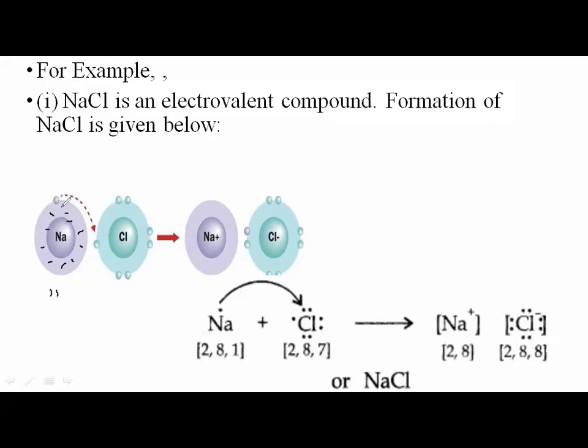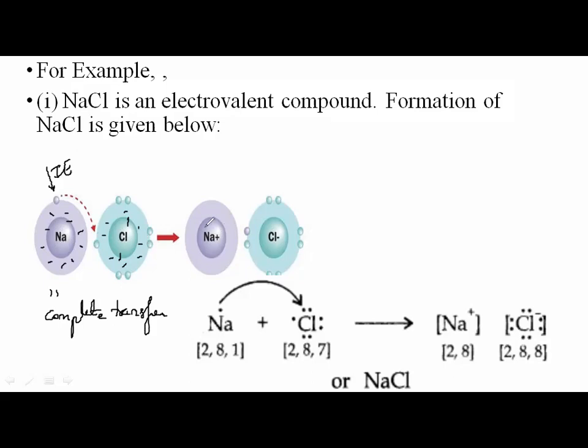So what sodium does, it will lose that electron, for which some ionization energy is given. To whom will it lose it? Chlorine is having 7 electrons in its outermost shell. Here 1, 2, 3, 4, 5, 6, 7, 8, and here 2 electrons, and in the outermost shell there are 7 electrons. So sodium will lose its electron, and that electron is being taken up by chlorine. So can I say there is a complete transfer of electrons from one atom to the other atom?